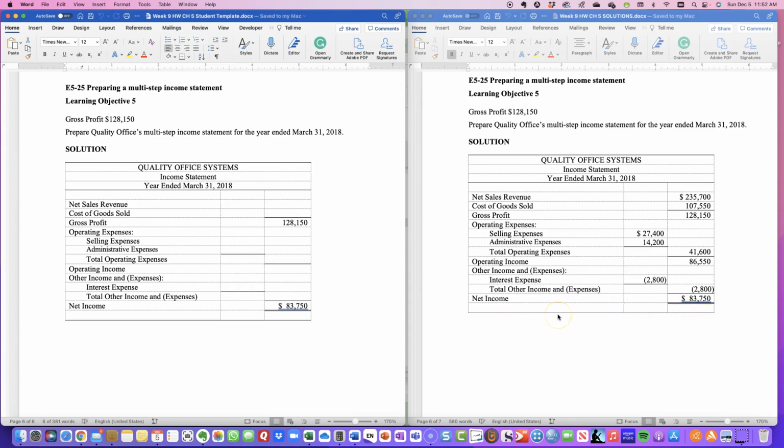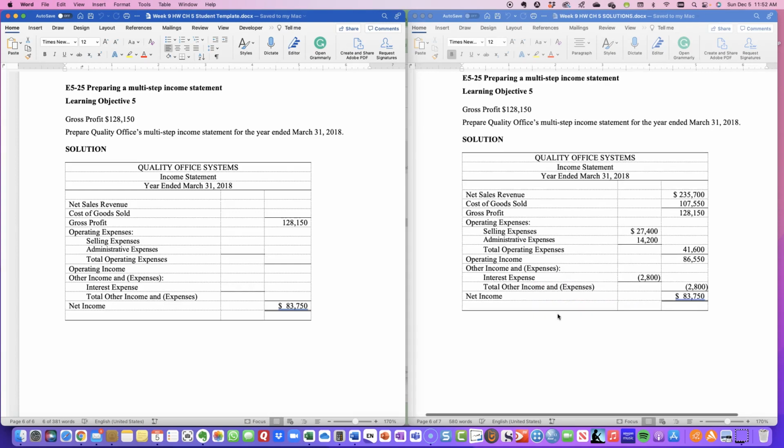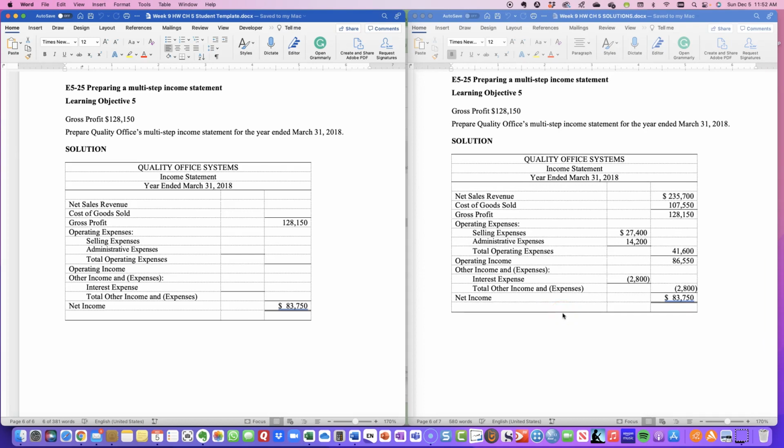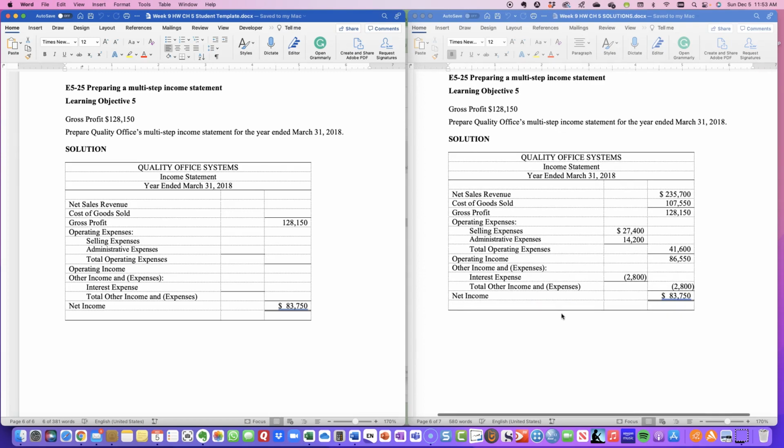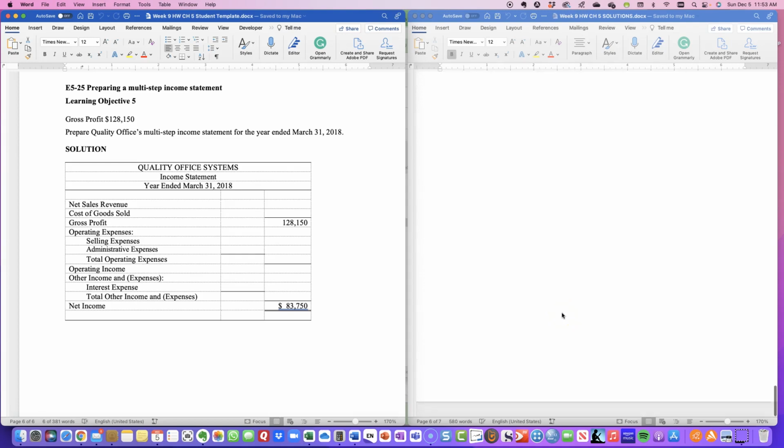So the other portion of your assignment for this virtual classroom is to note which is your preferred income statement. Is it the single step income statement or the multi-step? Which one do you think provides you with the information that you would like? So that is pretty much your assignment for this week.